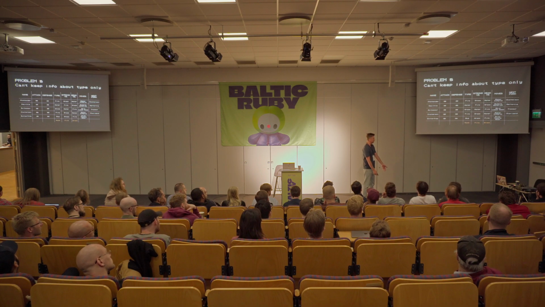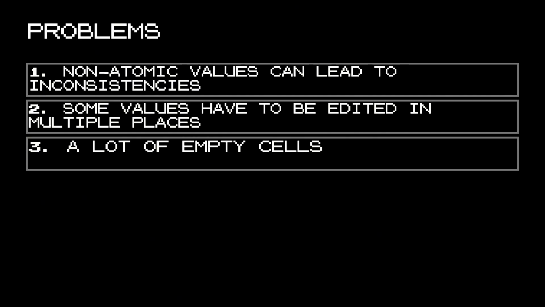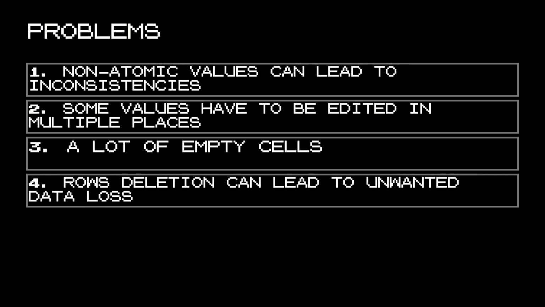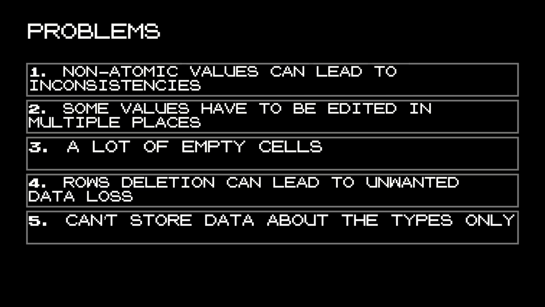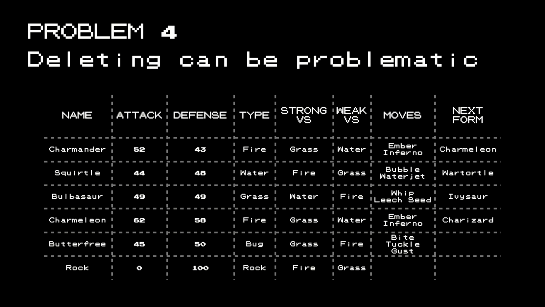We have some useless information which is really tightly linked to some information that we want to keep in the DB. So let's write another problem. Maybe it will be fixed later, hopefully. That deletion can lead to unwanted data loss. We want to delete one thing, but we are losing information that is valuable to us. In our case, we can't store data about the types, just what I said. So we'll end up with an almost empty row.